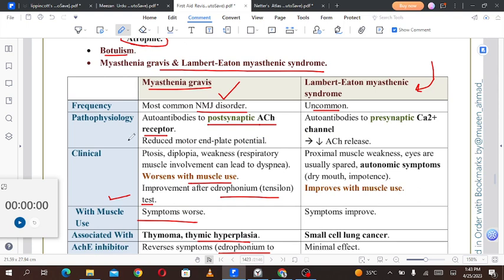Lambert-Eaton myasthenic syndrome frequency: it is a very uncommon condition, and all the uncommon conditions are highly tested on the Step 1 exam. Secondly, pathophysiology: autoantibodies to the presynaptic calcium channels, and there will be decreased acetylcholine release. Clinical: proximal muscle weakness. Eyes are usually spared, so if eye involvement is mentioned, they're giving you hints about myasthenia gravis. And then they say the person is better in the morning, but by the end of the day or in the evening, the person is so tired that he or she cannot even move. So that is myasthenia gravis. Autoimmune symptoms: dry mouth, impotence, and improves with muscle use.